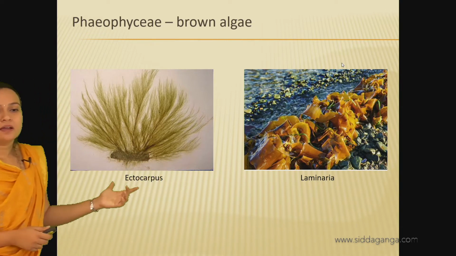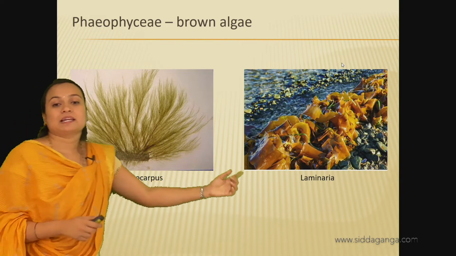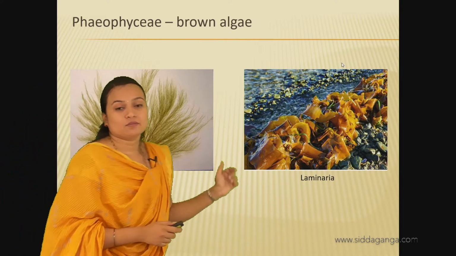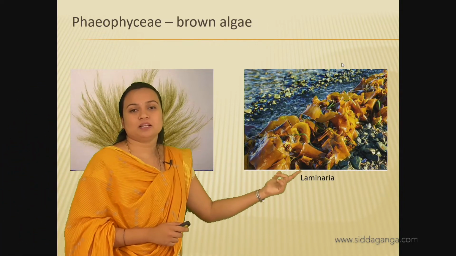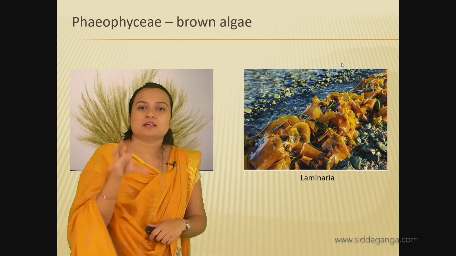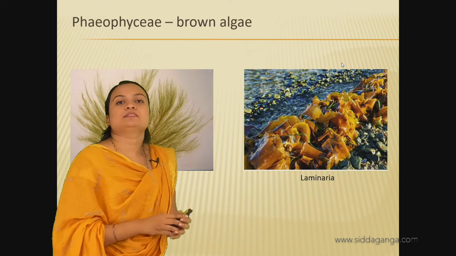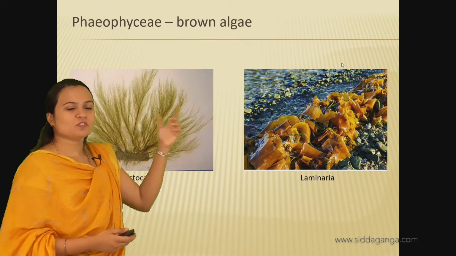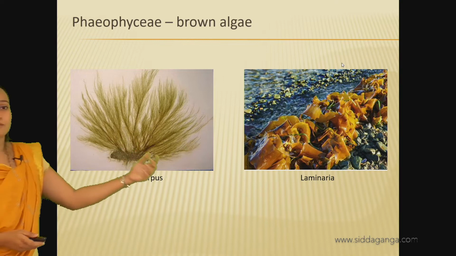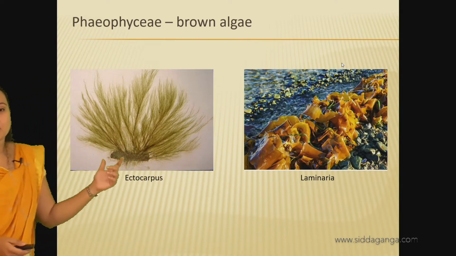Examples are Ectocarpus and Laminaria. As for economic importance, Laminaria is usually used as food. So these are the two examples for Phaeophyceae, the brown algae.